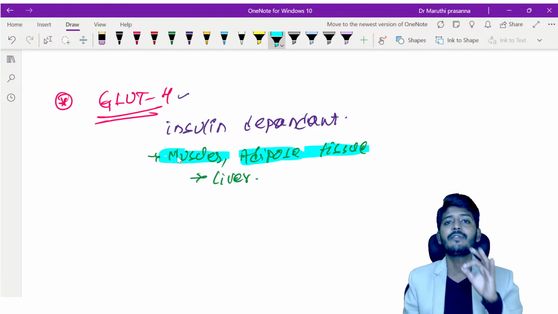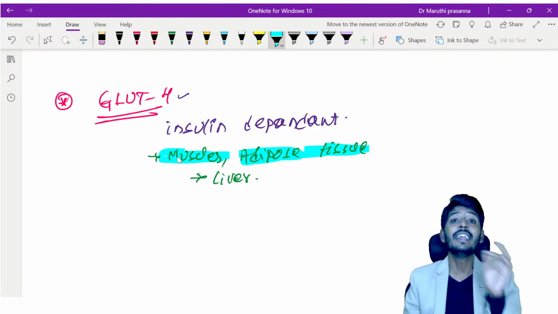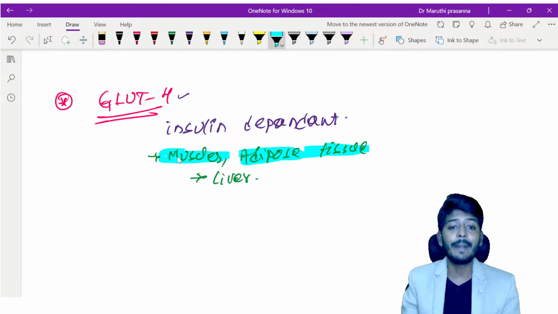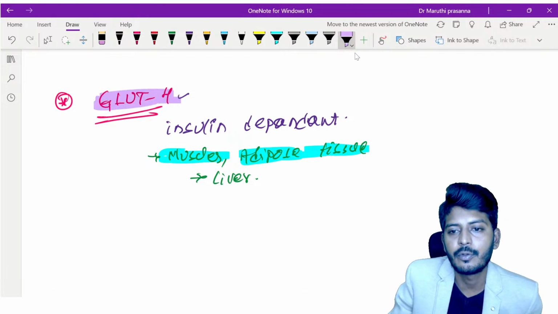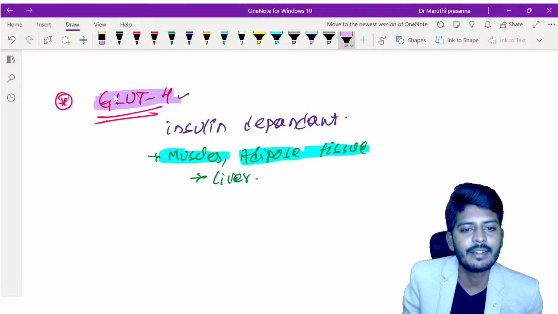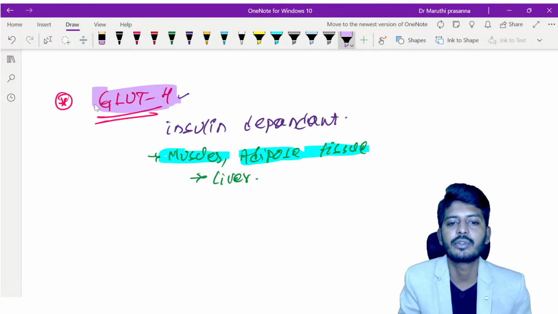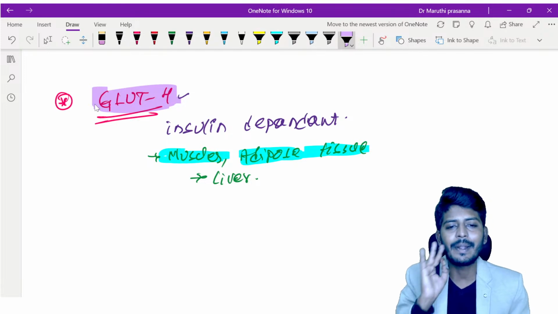So they will ask you, which of the following glucose transporters is insulin dependent? The insulin dependent one is which one? Glucose transporter 4. This is a very important previously asked question. In the last exam also they had asked this question. GLUT4 is located where? A simple straightforward question, no mistakes to be made here.